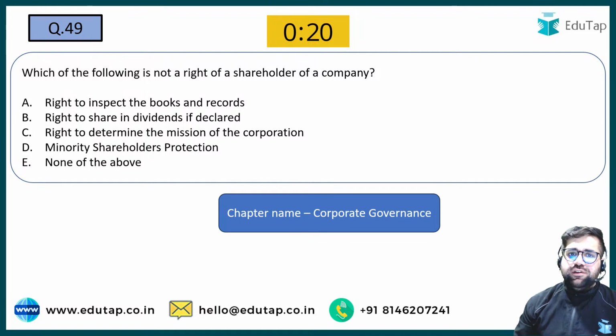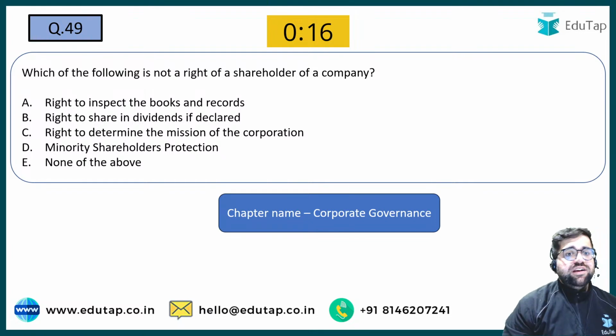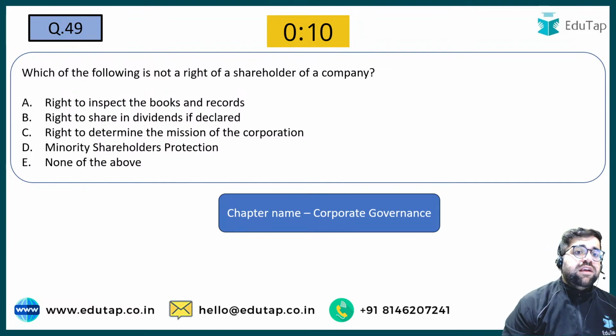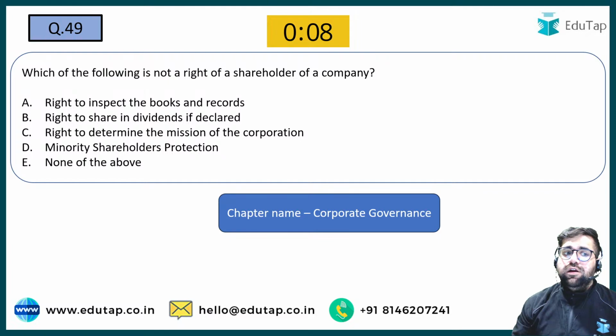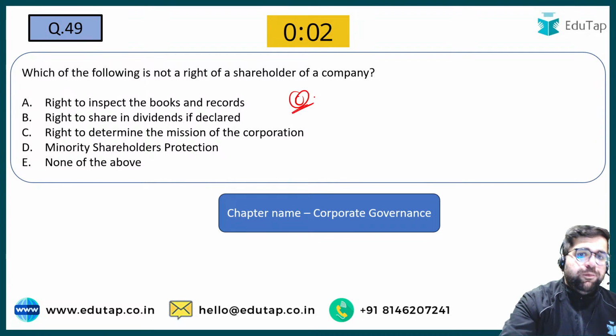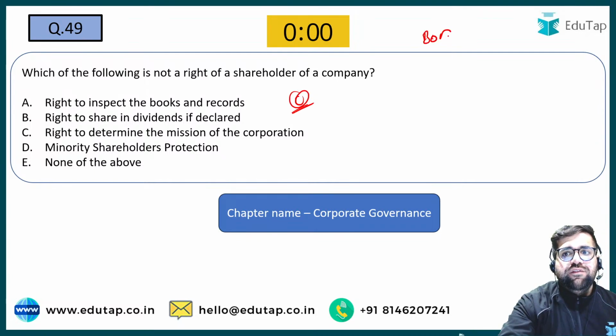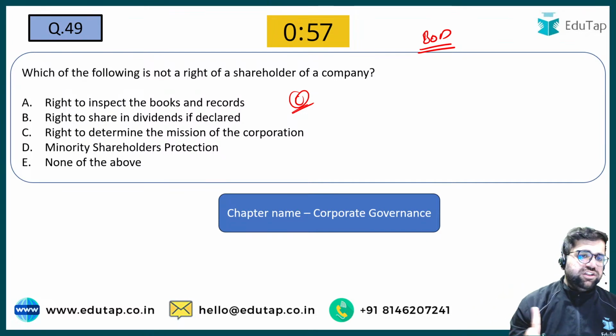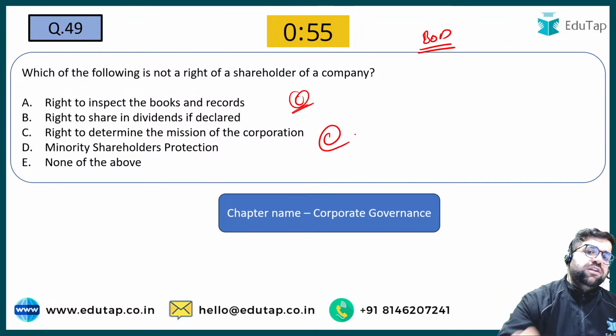Right to inspect books, yes, they can do so because they are the owners. Right to share in dividends, if declared, yes, if a dividend is declared, then definitely the shareholder will get it. Right to determine the mission of the corporation, minority shareholders protection, or none of the above. I hope the answer will be option number C, because mission is decided by the board of directors, not by the shareholder. So the answer will be option number C over here.